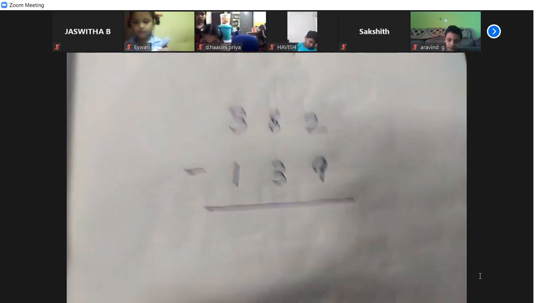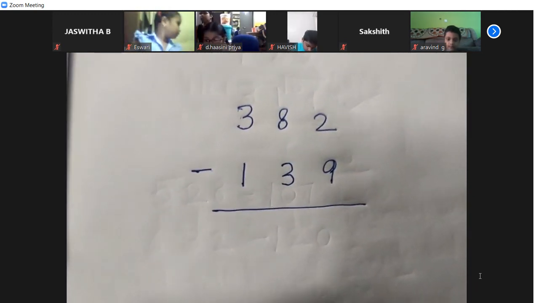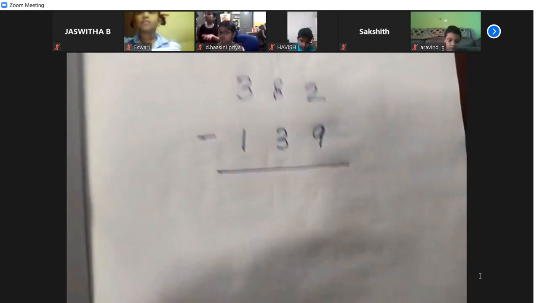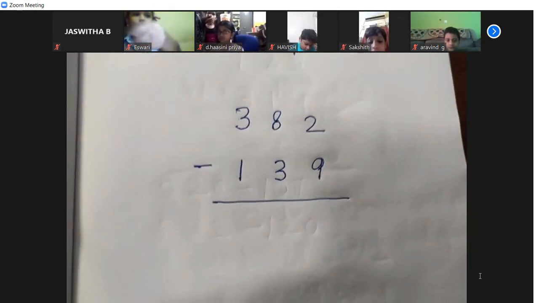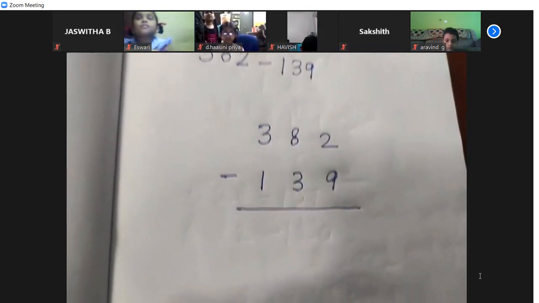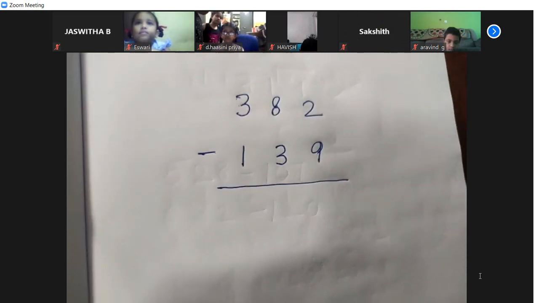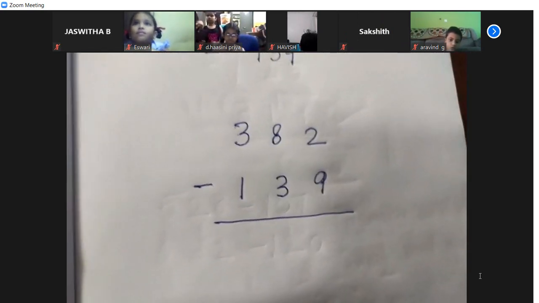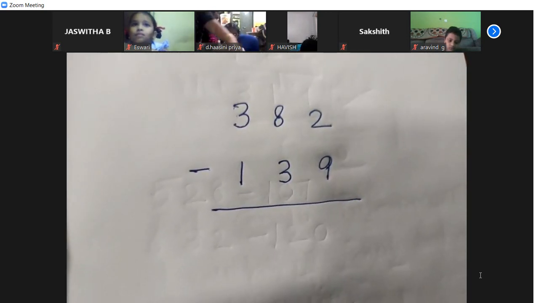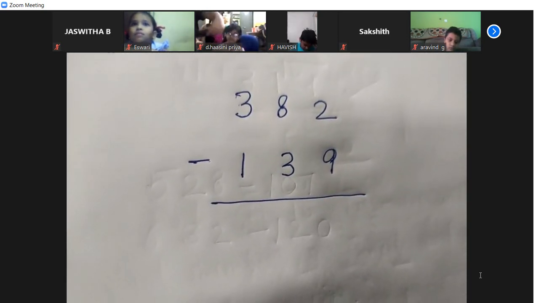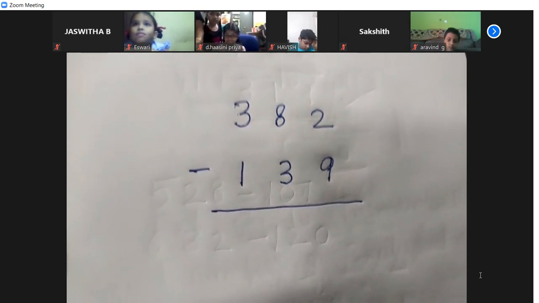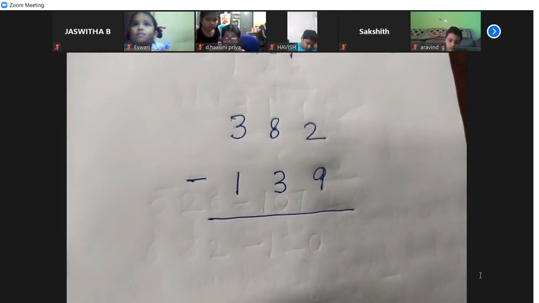Children, if you can't see the screen, touch on my name 2 times. My name will be there, no? On that screen, you have to touch 2 times. Then you can see the numbers clearly. See, you already know what is my name. Anita Rekha will be there. Touch on my screen 2 times. Then you can see. Jashvita, I didn't tell how to do. Who are typing answers in the chat box?